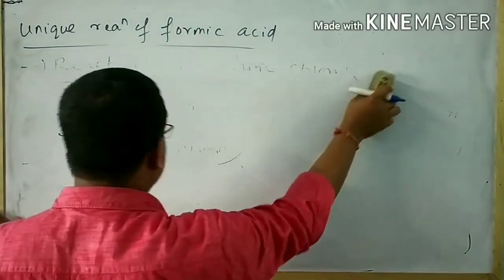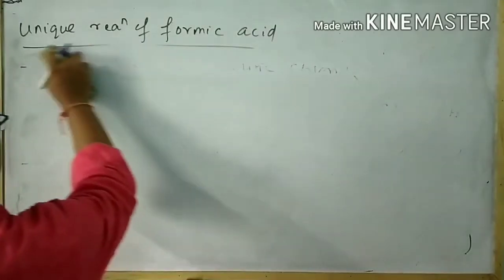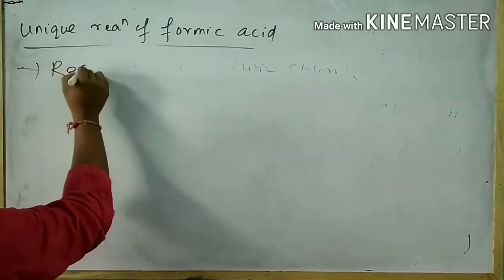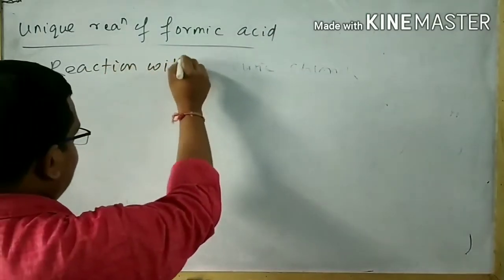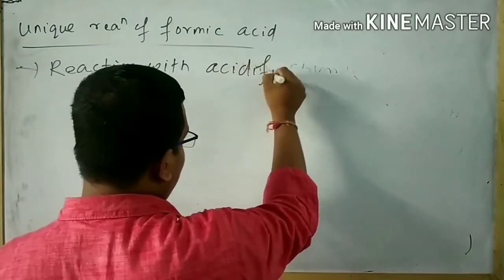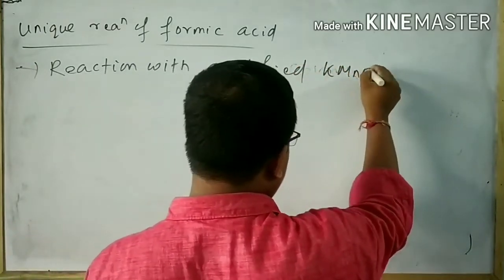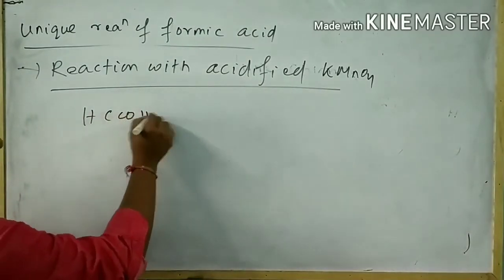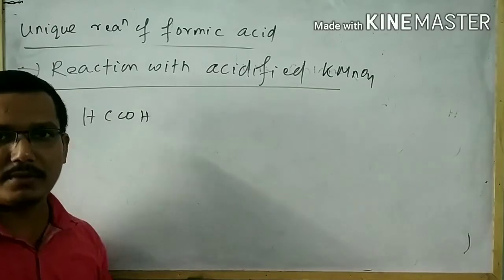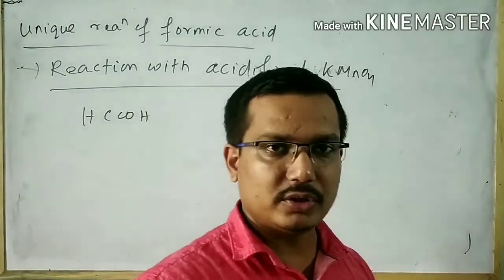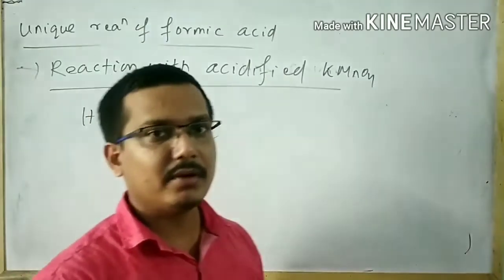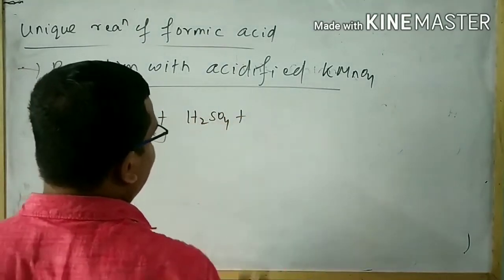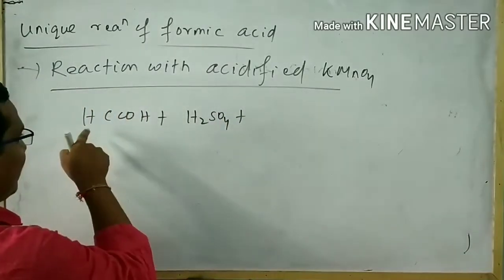Another reaction is also used to distinguish between formic acid and acetic acid. That is the reaction with acidified KMnO4. Take formic acid and subject it to reaction with acidified KMnO4 solution. Acidified KMnO4 solution means KMnO4 taken with an acid. Suppose I want to take H2SO4 as the acid. So what will the reaction be?